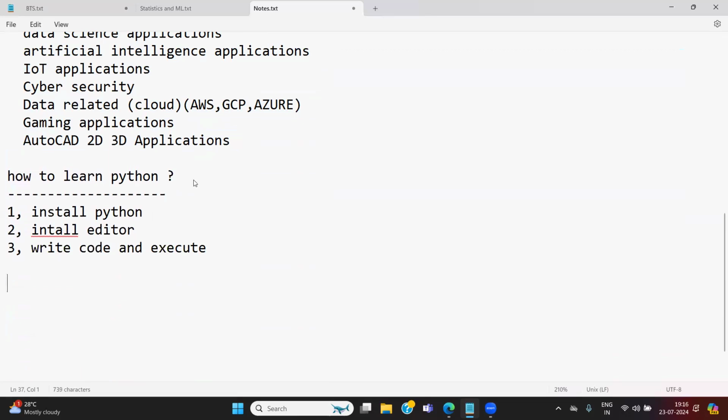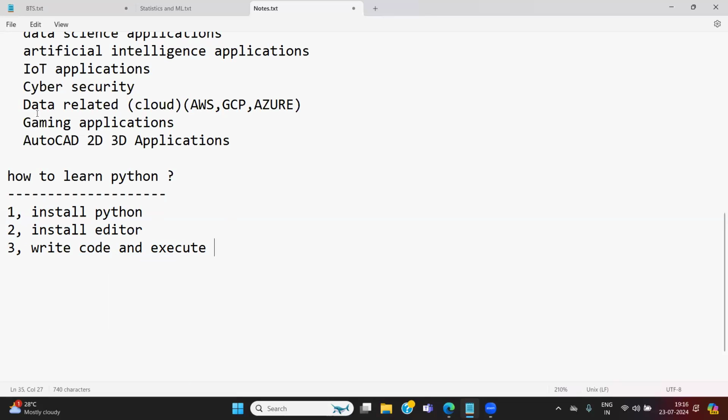Sir, without installing Python, can I go with the writing process? Without installing Python, can I go with any editor? There is no use of an editor without installing Python. There is no use of writing code and no use of executing the code without installing Python in your system. First of all, the Python software should be available in your machine, in your system. You have to install it.